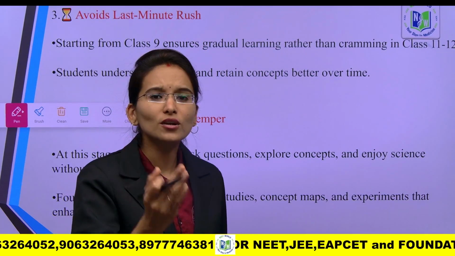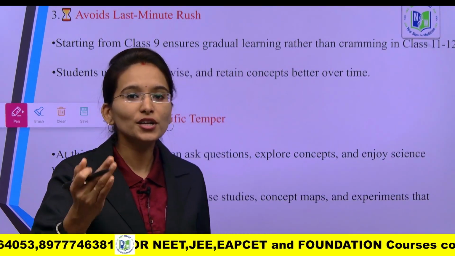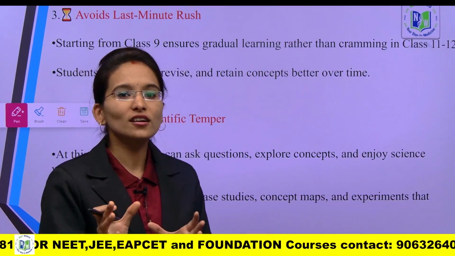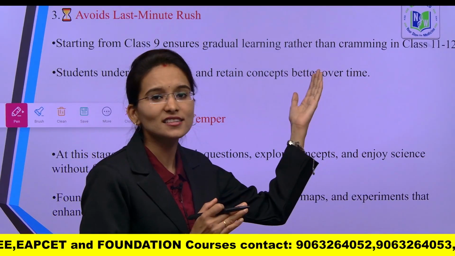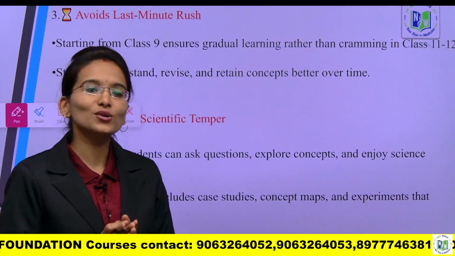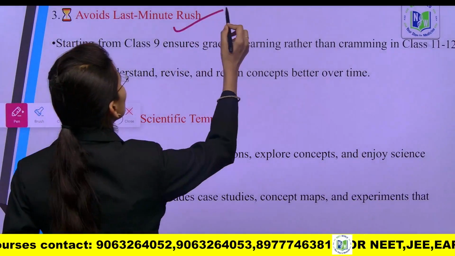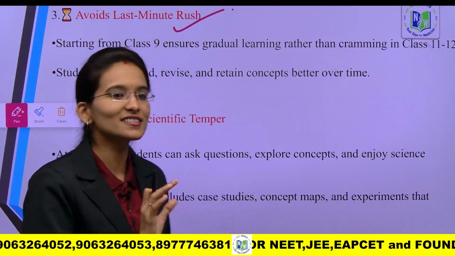It means you need to clear all your basics in the 9th standard itself. Then later, when you appear in the 11th standard, you will learn the same again. When you are very strong in the foundation in the 9th standard, it becomes easy for you in the 11th standard to understand all the concepts. So avoid the last minute rush. It means you need to start your preparation in advance, in the 9th standard itself.